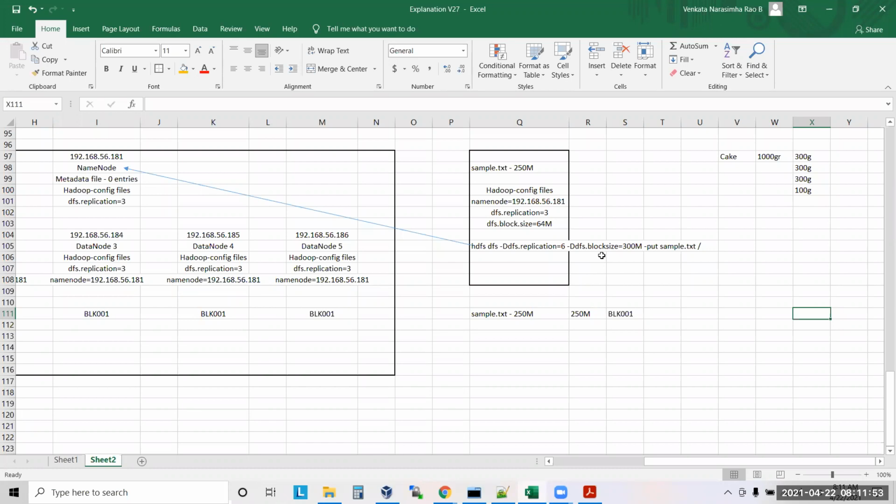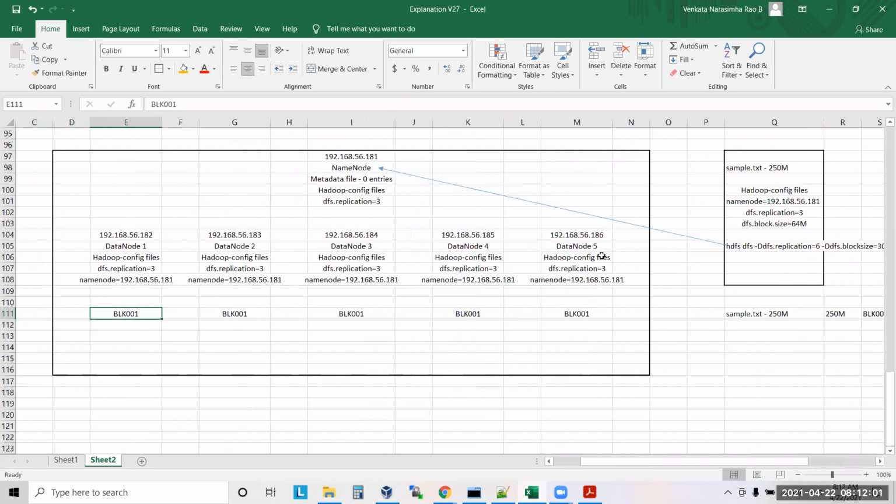Name node down means, even if you have 1000 data nodes, there is no use of those data nodes. Name node is like the main door of a house. Even though you have 100 rooms inside, if you cannot open the main door, you cannot do anything. I'll cover what to do on the name node part later.